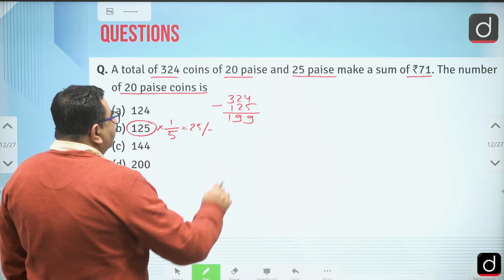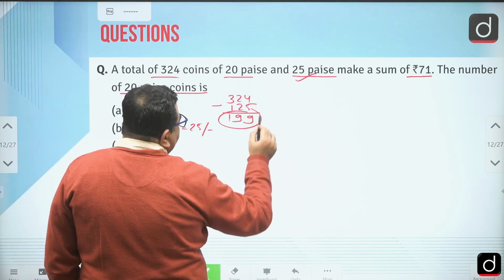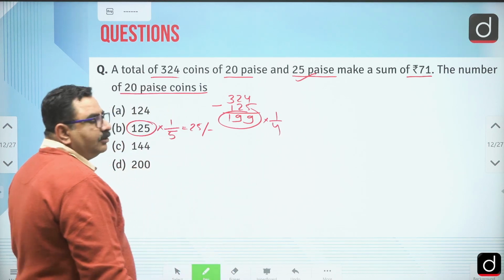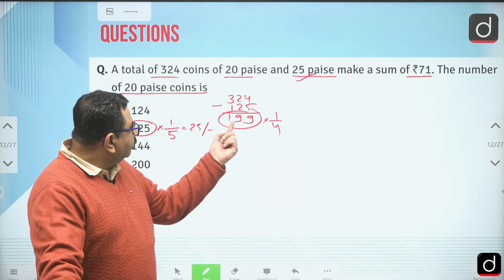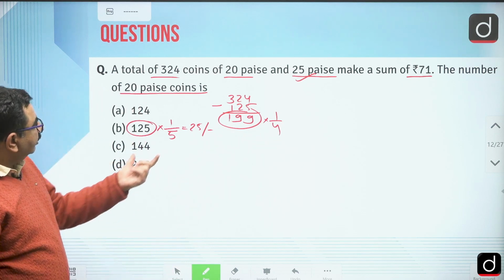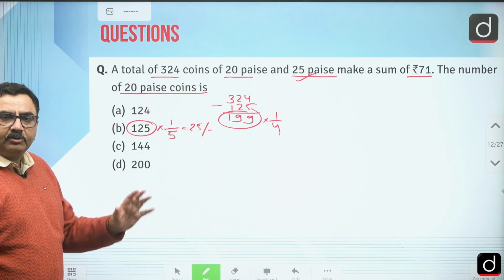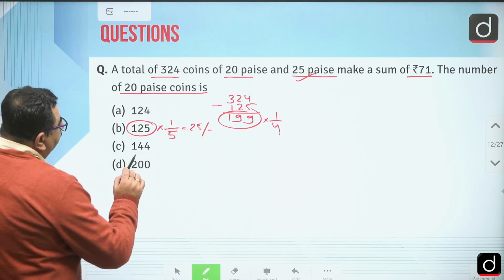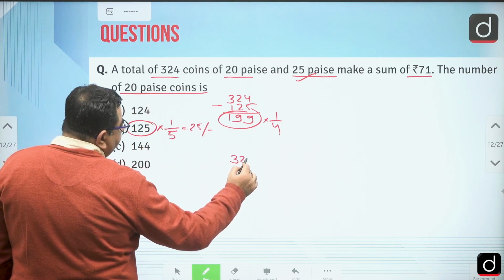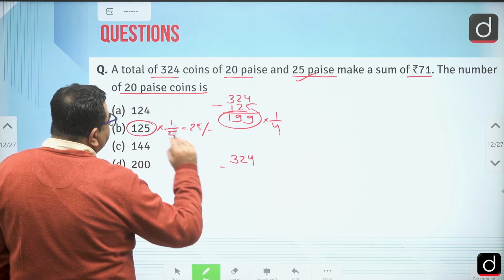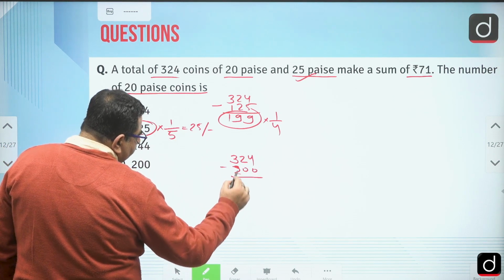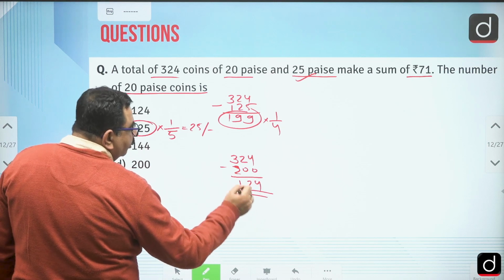Now all the coins are of 25 paise. Is it possible to get an exact value of rupees? 199 is not a multiple of 4. So we should check that option which is a multiple of 5, and if I subtract these many coins from 324, the remainder should also be a multiple of 4.